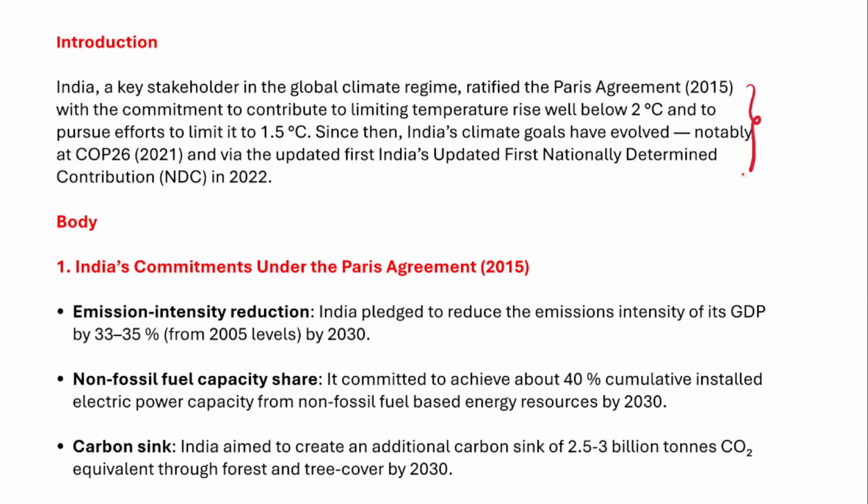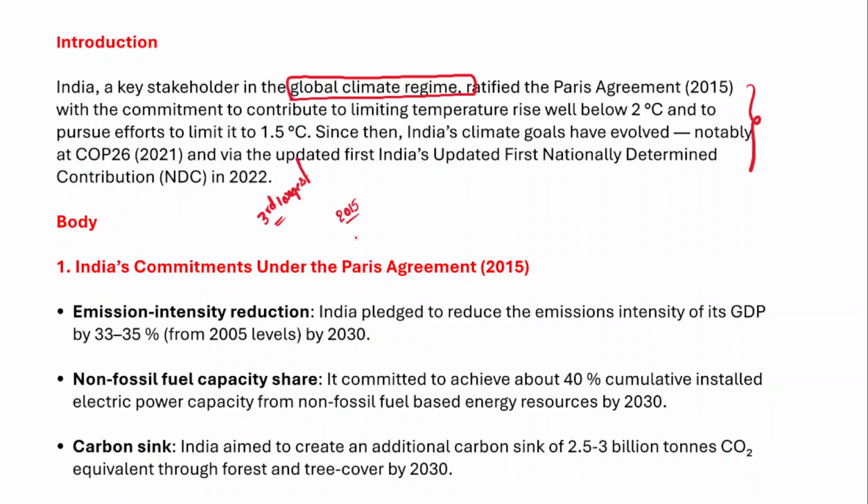India is a very important stakeholder in the global climate change regime because India is the third largest emitter of greenhouse gases, and the third largest consumer of fossil fuels as well. In fact, India has already ratified the Paris Agreement of 2015, which is also known as COP21.